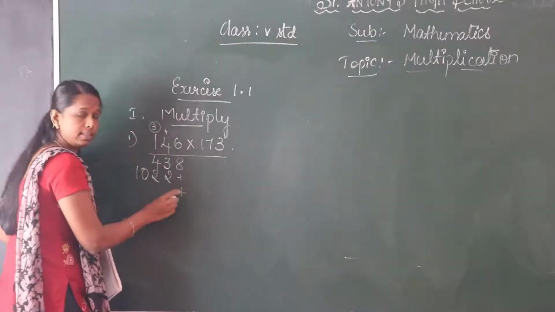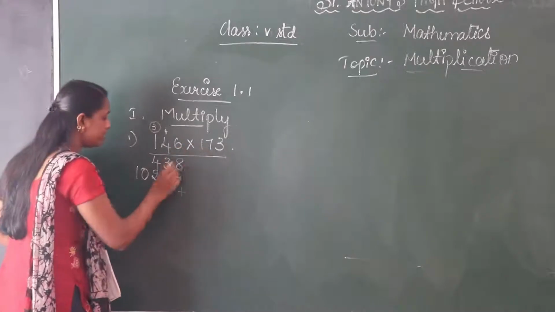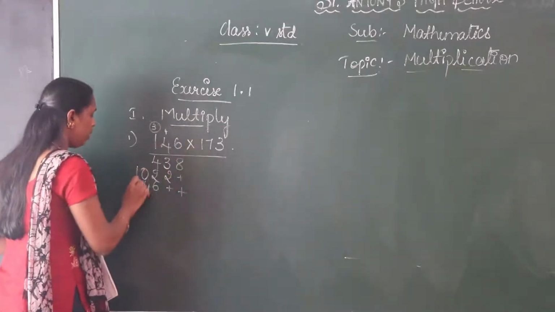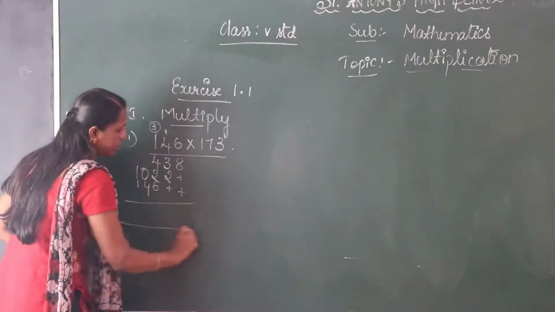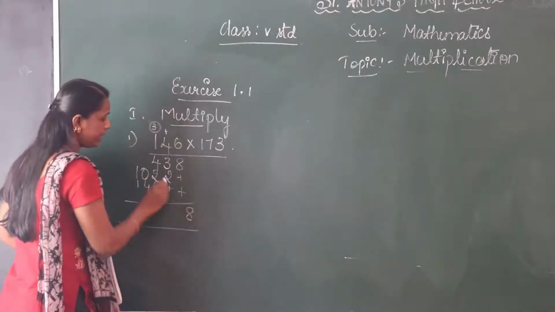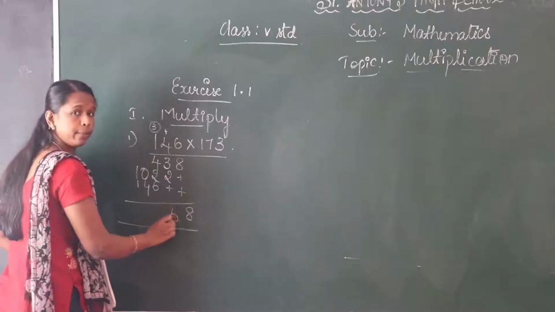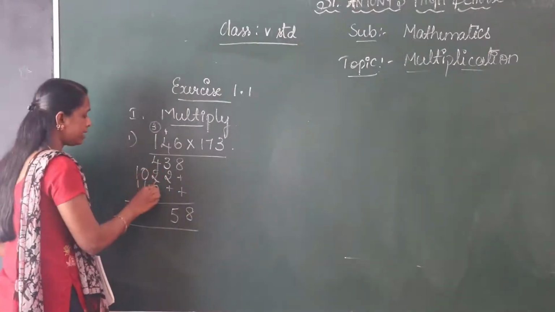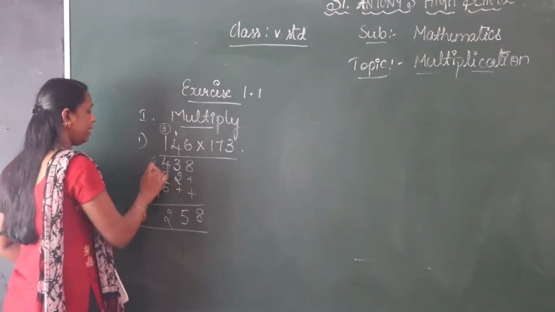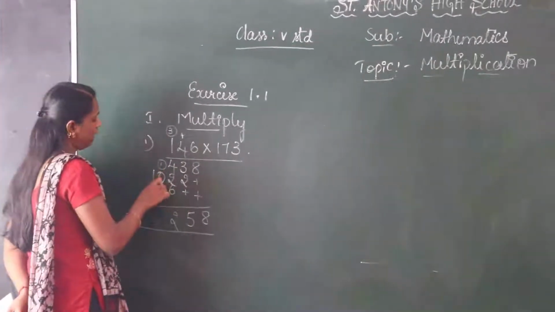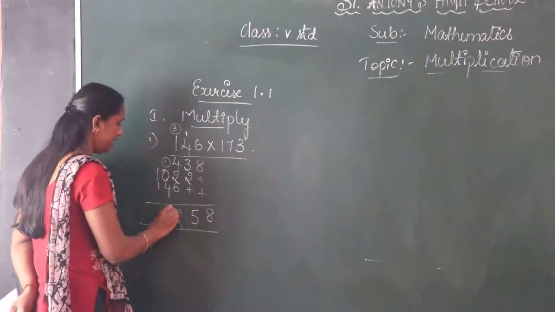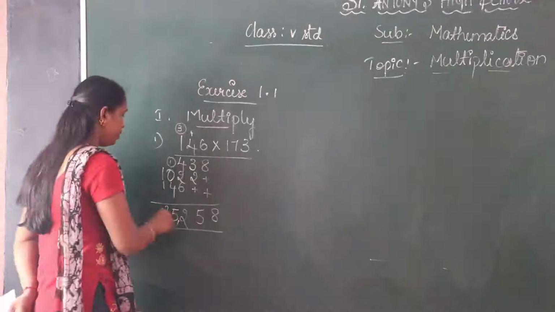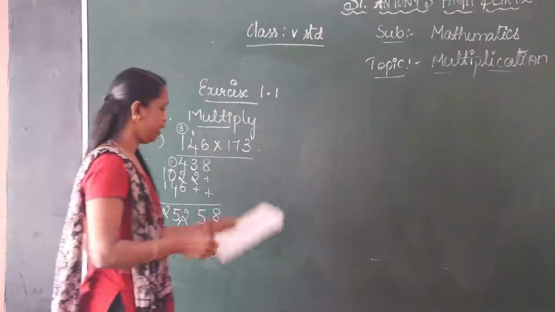Leave 2 places. 1 6 is 6, 1 4 is 4, 1 1 is 1. So add these numbers: 8, 3 plus 2, 5. 4 plus 2, 6. 6 plus 6, 12, 1 carry. 1 plus 0, 1. Plus 4, 5. 1 plus 1, 2. Okay, answer is 25,258.